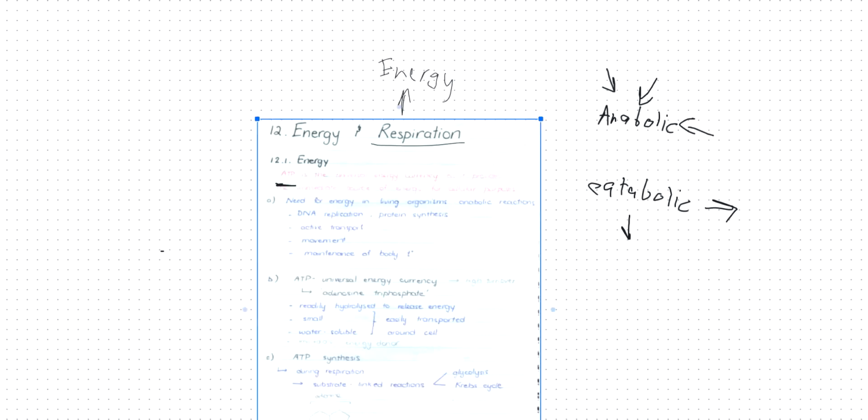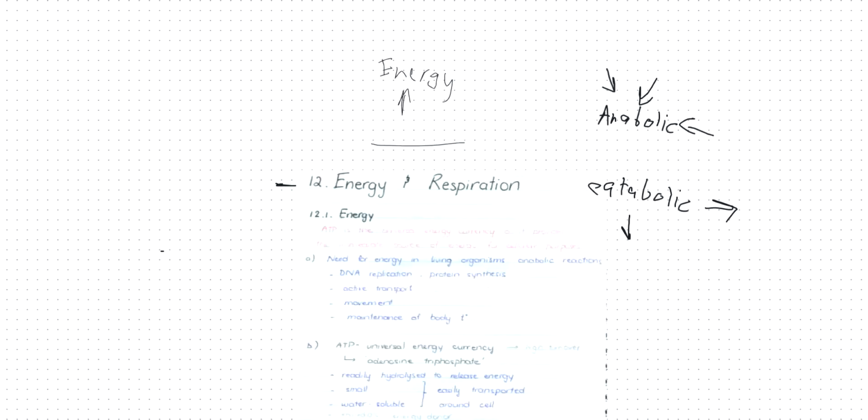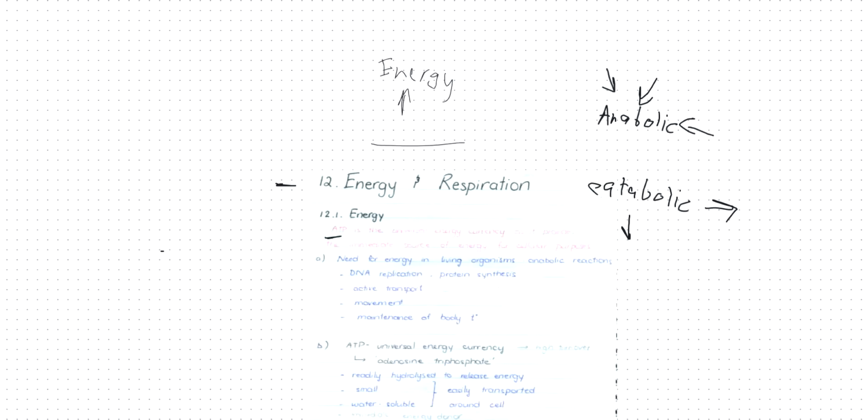Right. Now, ATP is the universal energy currency as it provides the immediate source of energy for cellular purposes. So ATP is the molecule that is the source of energy in our body, and it is needed in living organisms. We need ATP for anabolic reactions, reactions like DNA replication, active transport, movement, maintenance of our constant body temperature, which is 37 degrees.